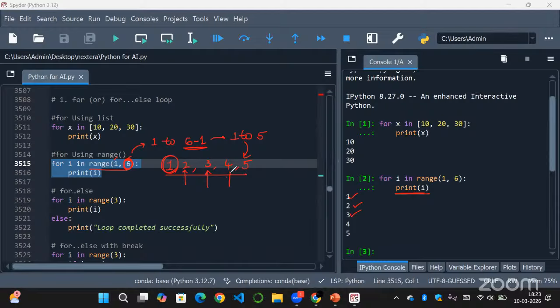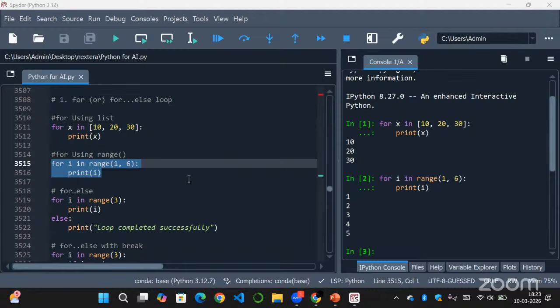And then it will refer to 4 and print 4 will be happening. And then I will refer to 5 and it will print 5. So this way your range function can be used in a for loop. Then we have for else loop.